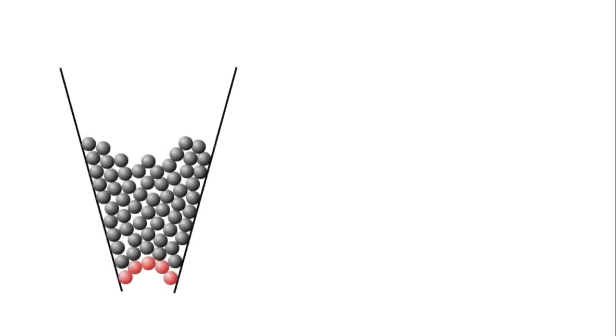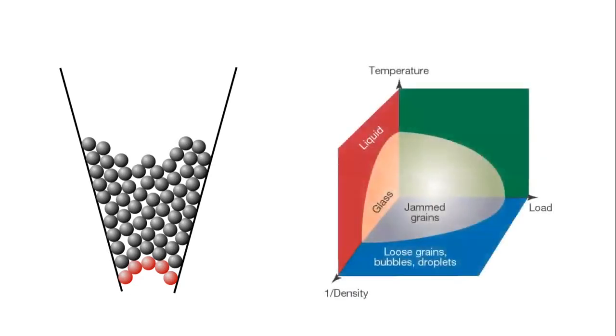a solid. This can be commonly observed when forcing granular materials through a funnel, as this increases the packing fraction above a critical point where the material gets stuck, causing it to stop flowing and become stiff like a solid. Whether a material will jam or not is also influenced by other factors, like temperature and shear stress.